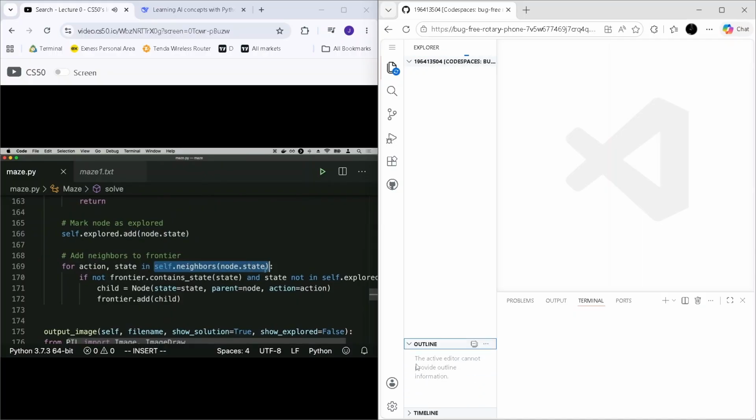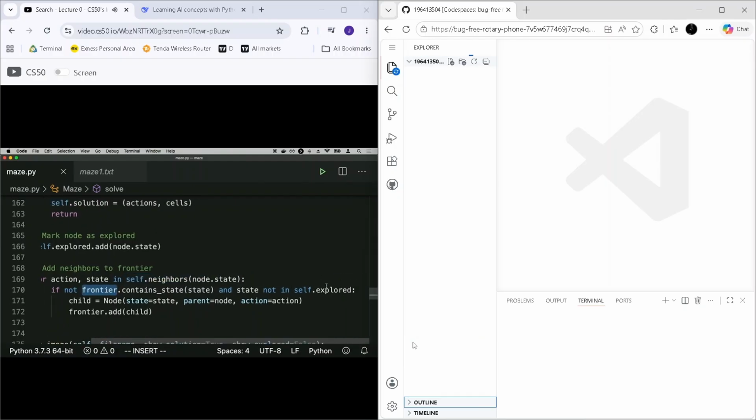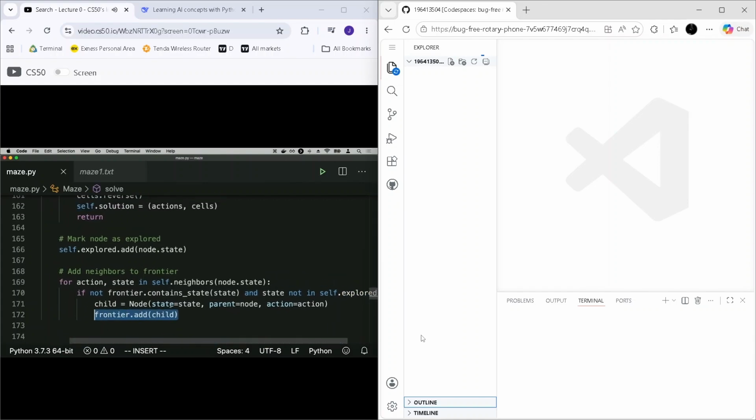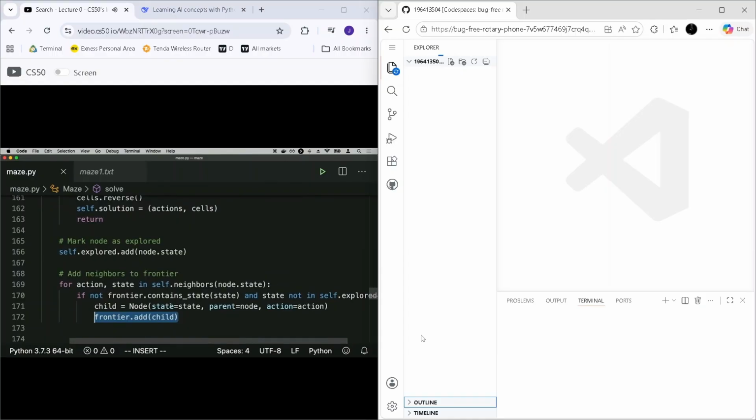And for each of those neighbors, I'm going to check, is the state already in the frontier? Is the state already in the explored set? And if it's not in either of those, then I'll go ahead and add this new child node to the frontier.